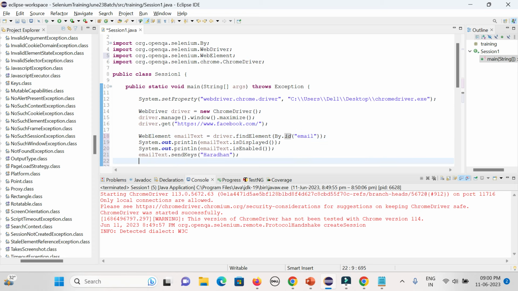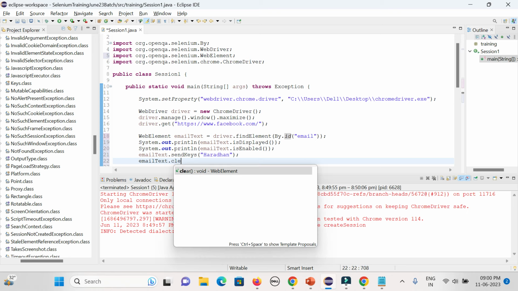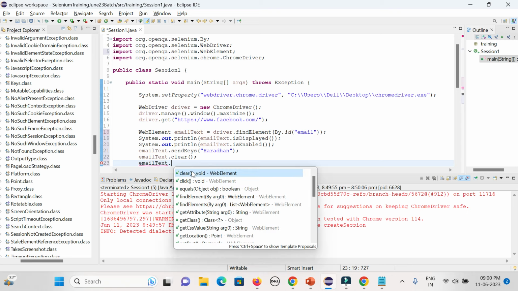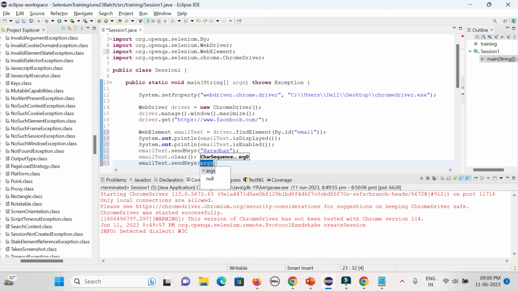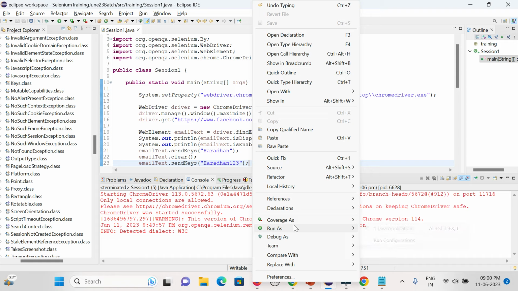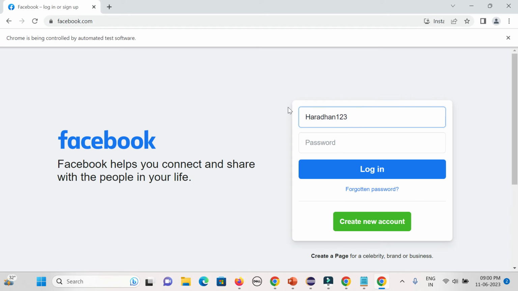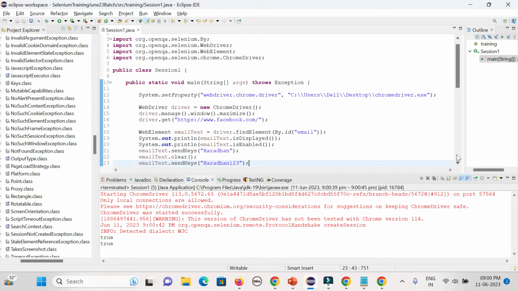So now after entering the field, I will clear the value, right? Then I will add a new value, say Haradhan 1 2 3. That's fine. Okay, now let's try to run the code. It will be fast. Automation will be very fast. You would not be able to visualize. That is the reason you could see Haradhan entered, cleared it, and Haradhan 1 2 3. So what you can do, you can give some thread time to understand.